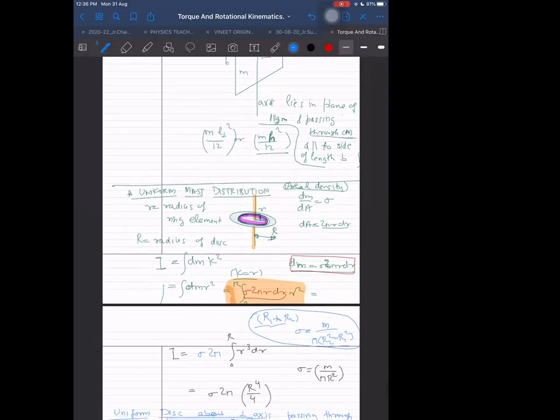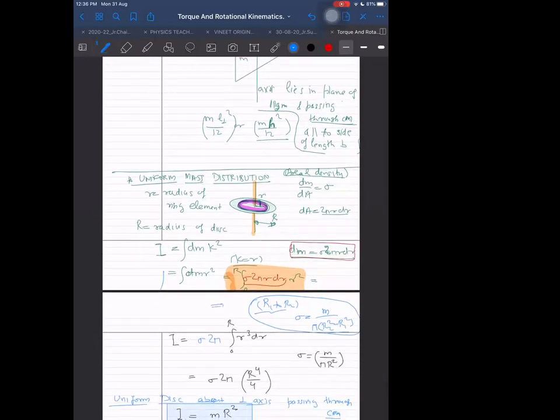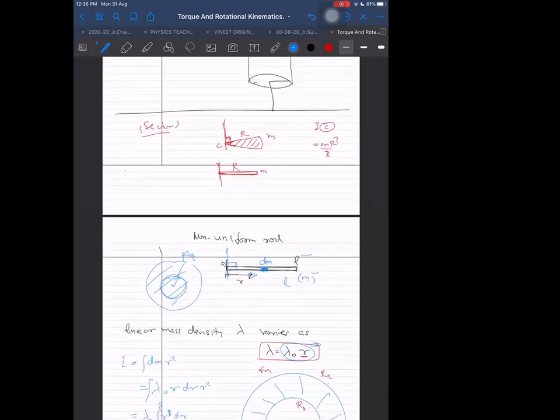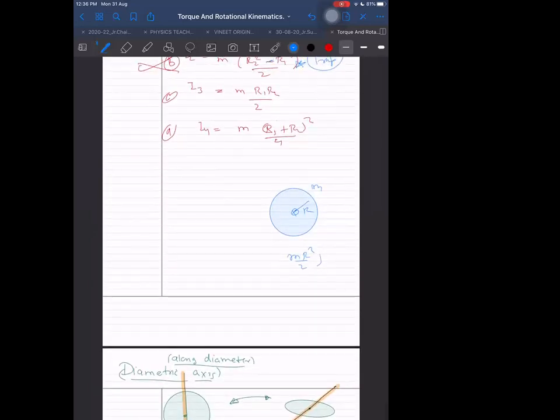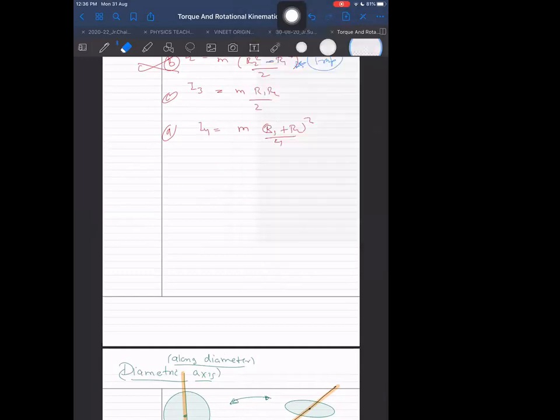Use this, and again I am leaving this task for you to do. You can see that yes, we are getting the same result. Next. One more formula you got here, and that is only about the perpendicular axis. When we come to diametric, then we will analyze that one again. But right now it is just the perpendicular axis case.